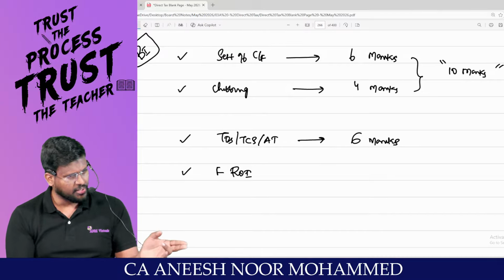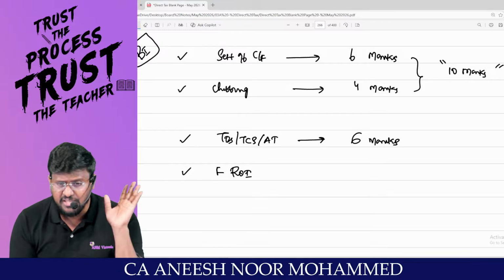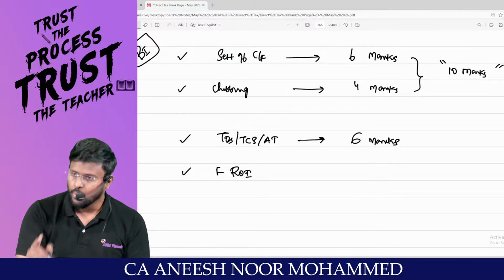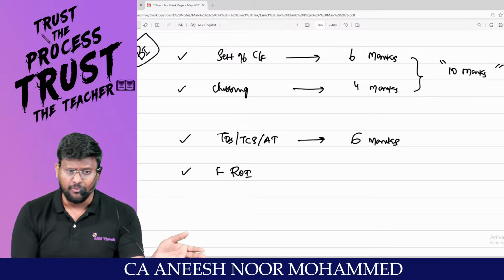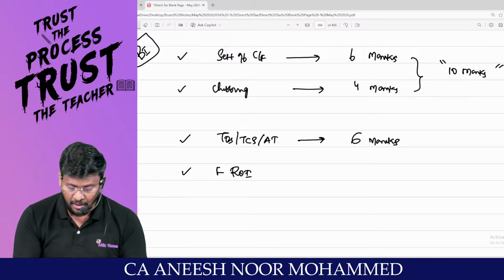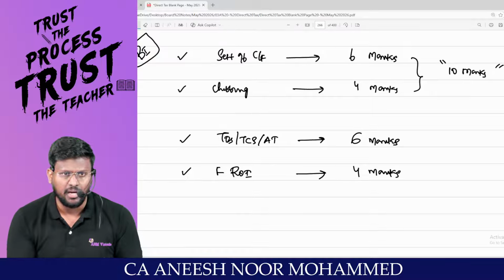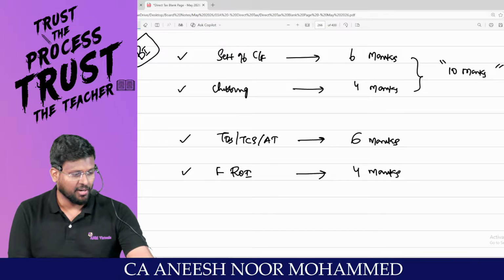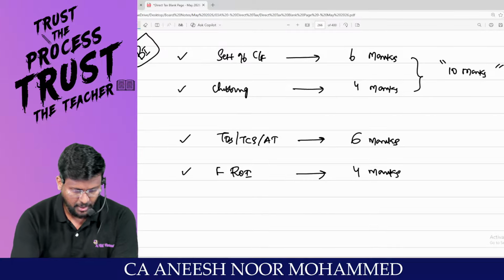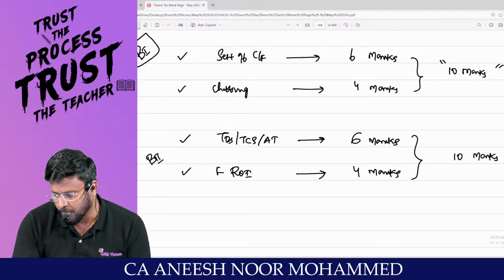In computation of total income, TDS, TCS reference will be there, but they are asking standalone TDS, TCS, advanced tax questions for 6 marks, which may be 4 marks descriptive and 2 marks MCQ, or 6 marks descriptive, and they are asking 1 or 2 marks in MCQ also. Filing return of income is a mandatory 4 mark area for examination. So 6 and 4 marks is the classification. Try to complete this bucket number 2. 6 plus 4, another 10 marks will be in your pocket.